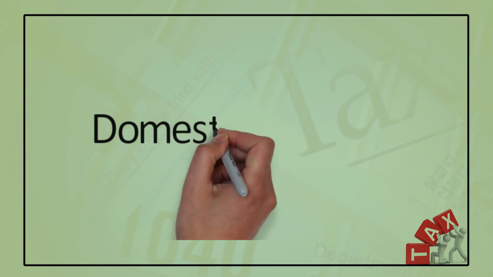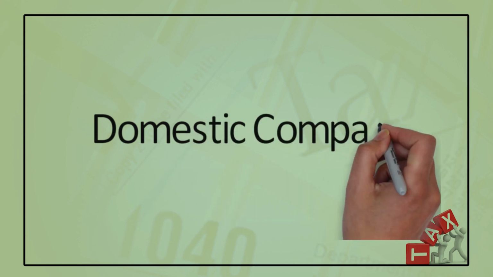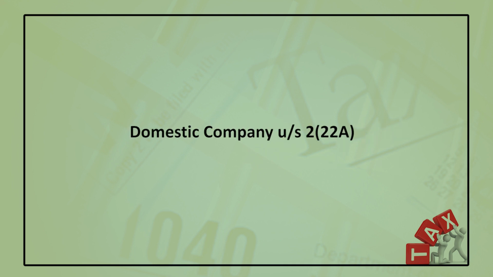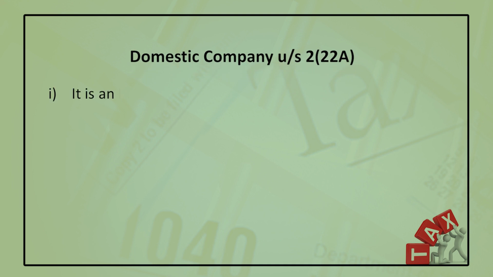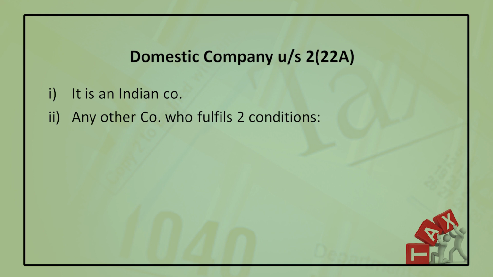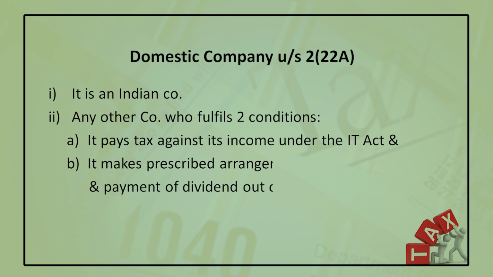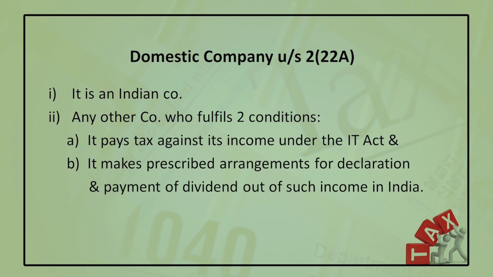Now, we have to know the domestic company. What is a domestic company? It is also defined in section 2 subsection 22A of the Income Tax Act. A domestic company is an Indian company, and any other company may also be treated as a domestic company if it fulfills two conditions. Number one, it pays the tax against its income under the Income Tax Act, and it makes prescribed arrangements for declaration and payment of dividend out of such income in India.